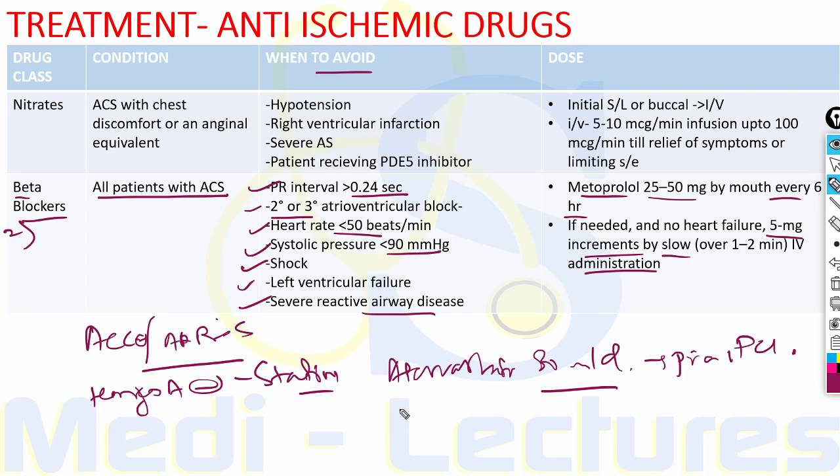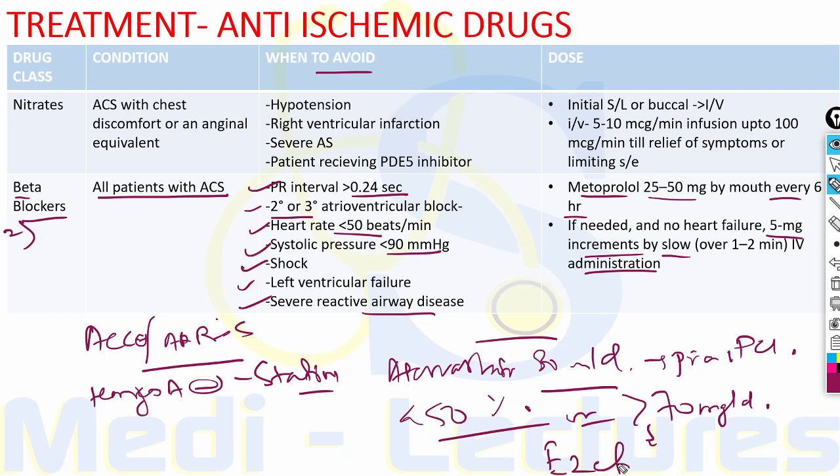This is used to decrease the LDL level. If the LDL level is not decreasing to less than 50% of the previous levels, or it is more than 70 milligram per deciliter after giving atorvastatin, we can add a drug ezetimibe 10 milligram OD for further decrease in LDL levels.